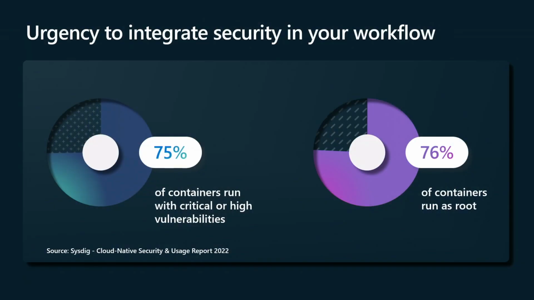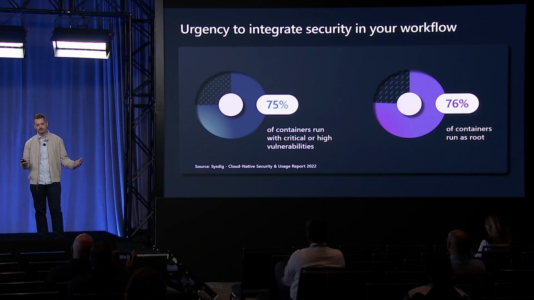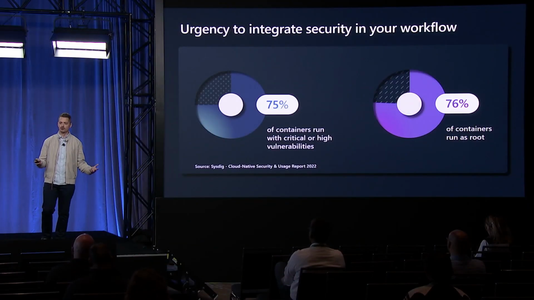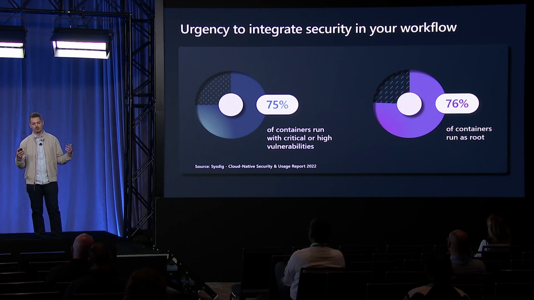To help try to convince you of that a little bit, I want to share some statistics with you on the urgency of integrating security into your workflow. 75% of the containers running out there in production have high or critical vulnerabilities on them. Not low, not medium, high and critical. And just 1% higher than that, at 76%, are containers running as root. So they're running with elevated permissions.